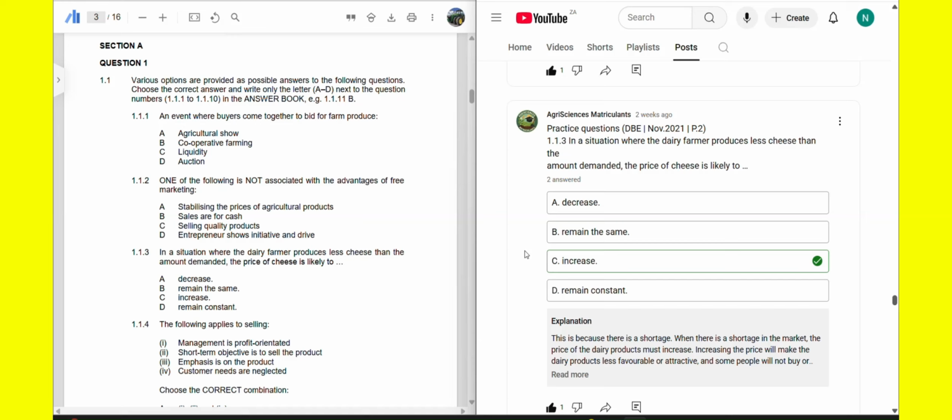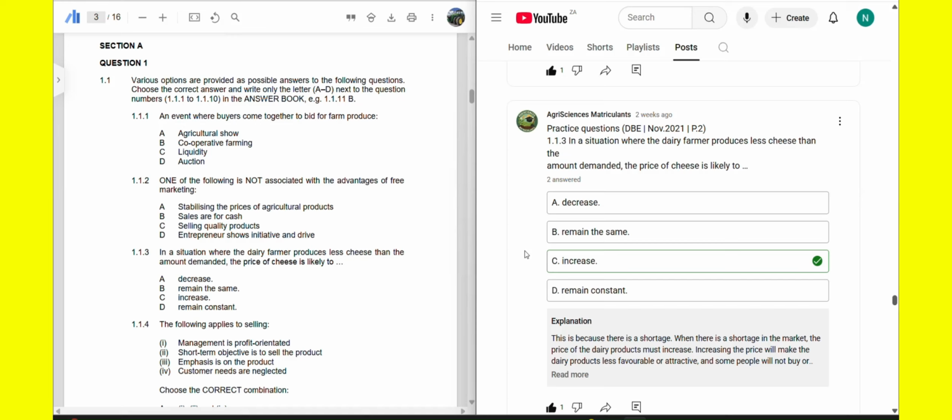If the price of cheese increases, then the demand will decrease, because there is an inverse relationship between the price of the product and the demand of the product. If we increase the price, the demand will go down. Okay? If we decrease the price, what happens? If we decrease the price, the demand will go up.